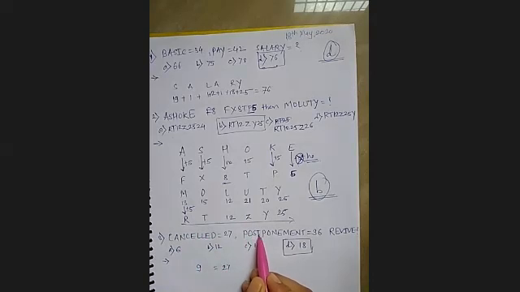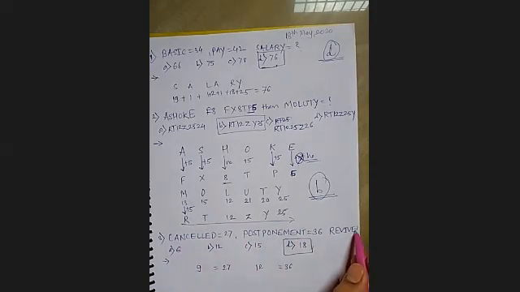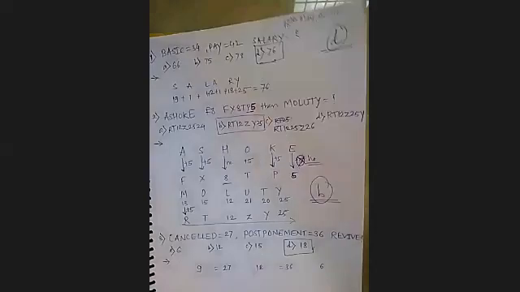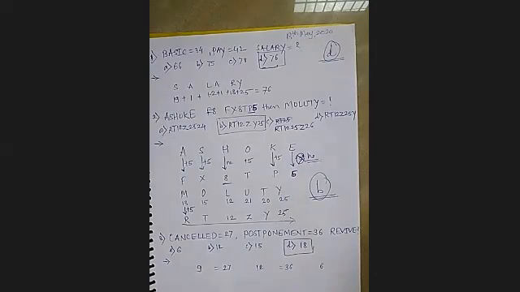So 9 must be something related to 27. Postponement: 1, 2, 3, 4, 5, 6, 7, 8, 9, 10, 11, 12. So again, 12 is somehow related with 36. And revive: 1, 2, 3, 4, 5, 6. So here it must be 6, right? And that you have to get is equal to what, according to some relationship? So what could be the relation here? If you multiply by 3, that will become 18.